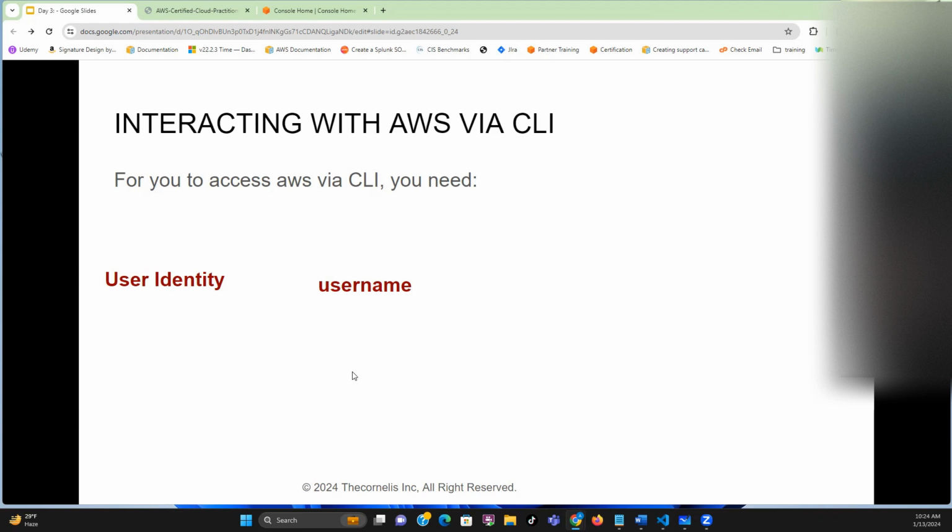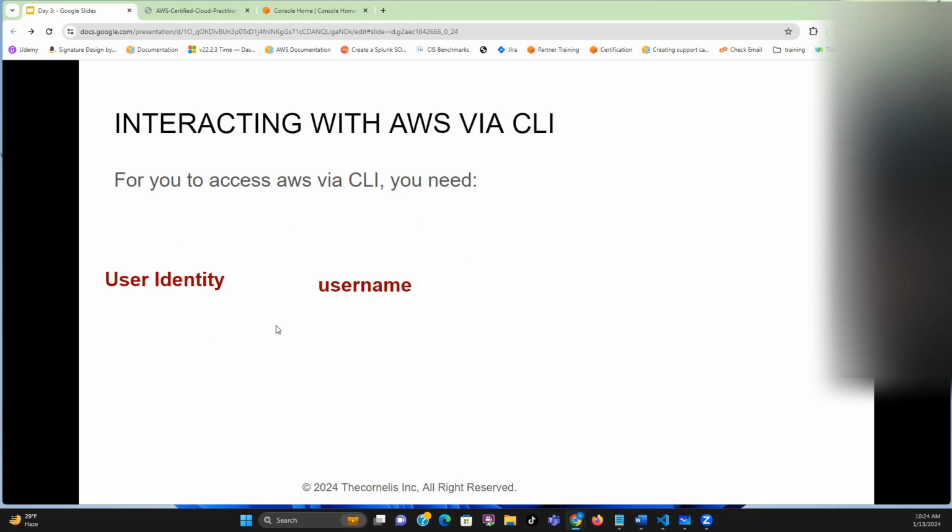But the best practice of using cloud is that the email you use to create your account, you should not use it for everyday activities. So when we go in deeper, I'm going to show you how to create another username. This separate username is what you will be using for your day-to-day activities.